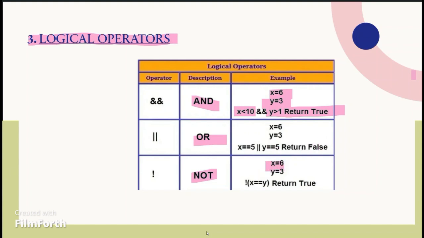Here, same, in this logical not, x is not equal to y. Here the x value is 6 and the y value is 3. Both the values are not equal, so it returns true. It returns true because the statement is false, so it returns true.